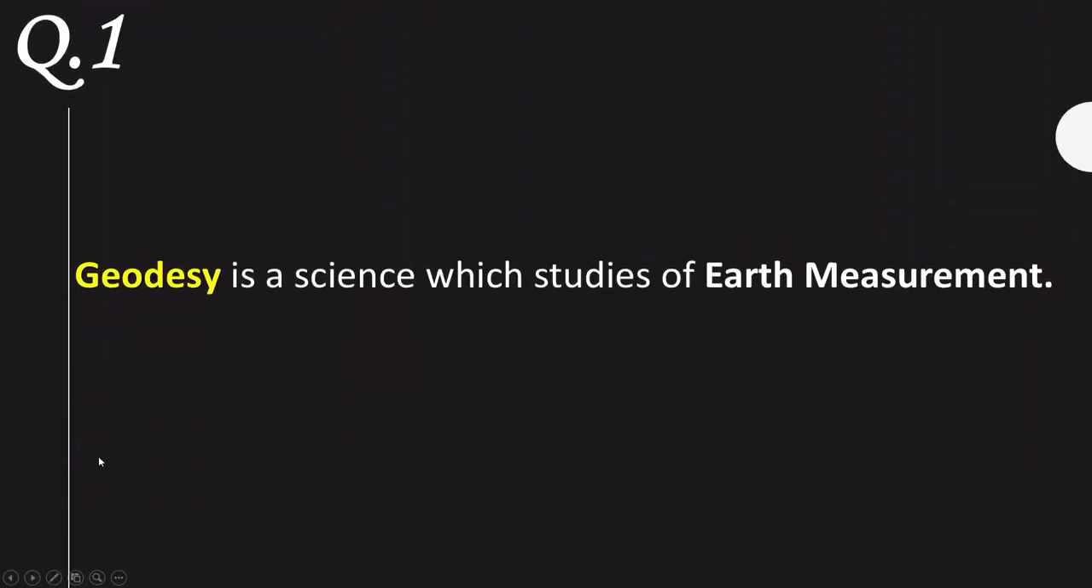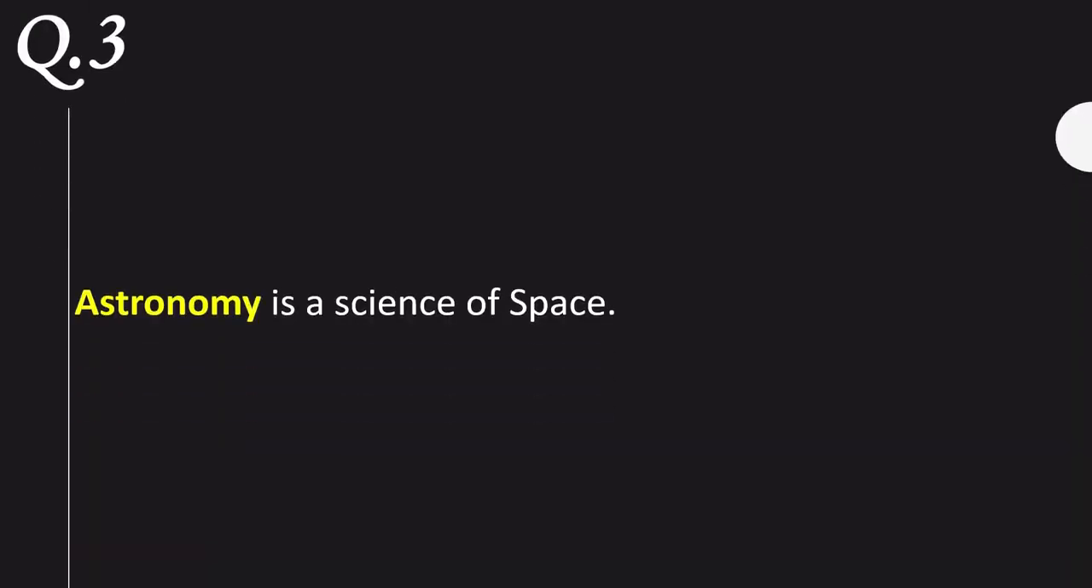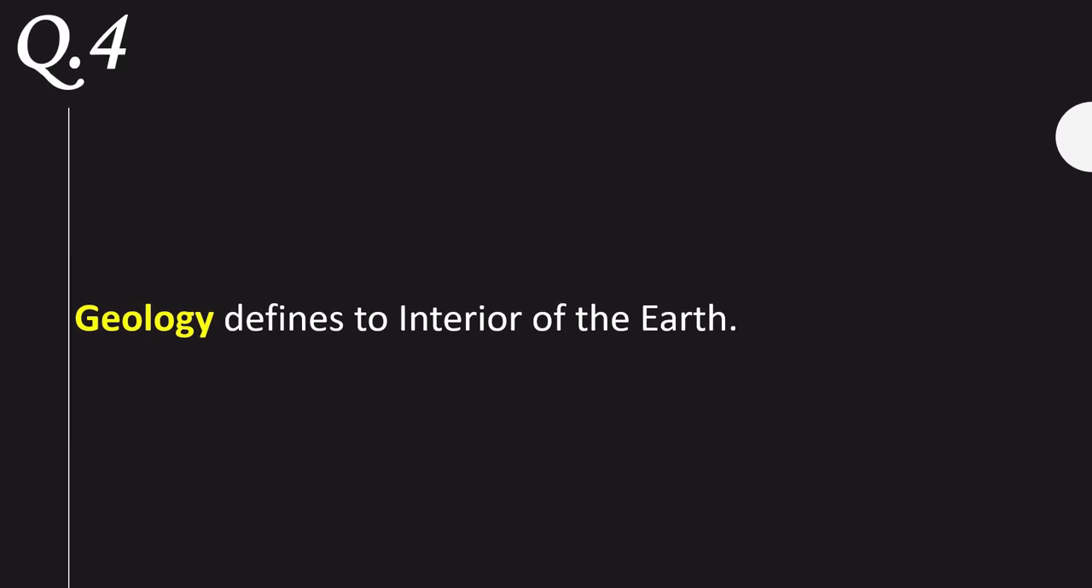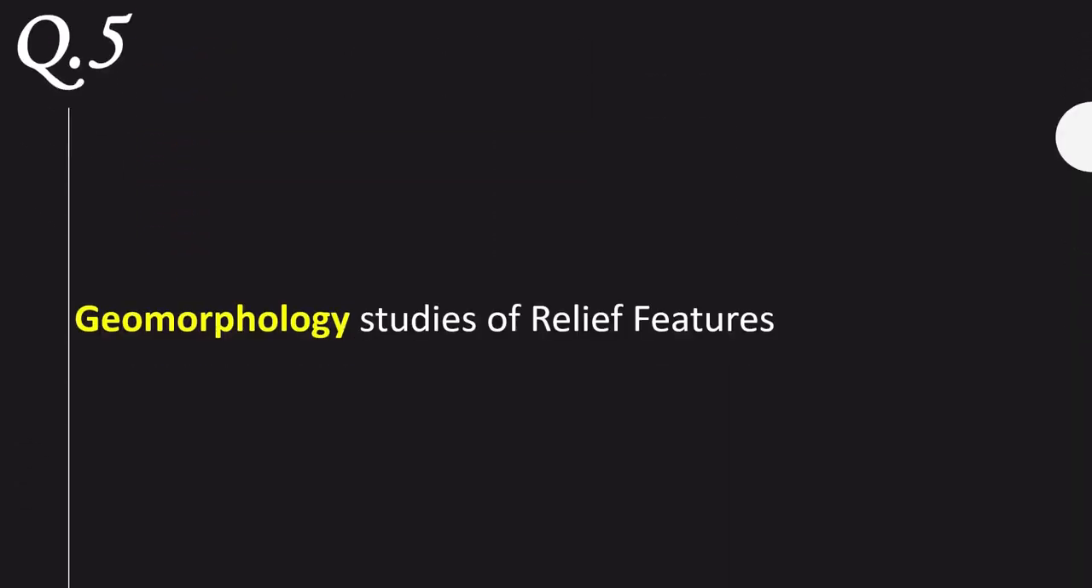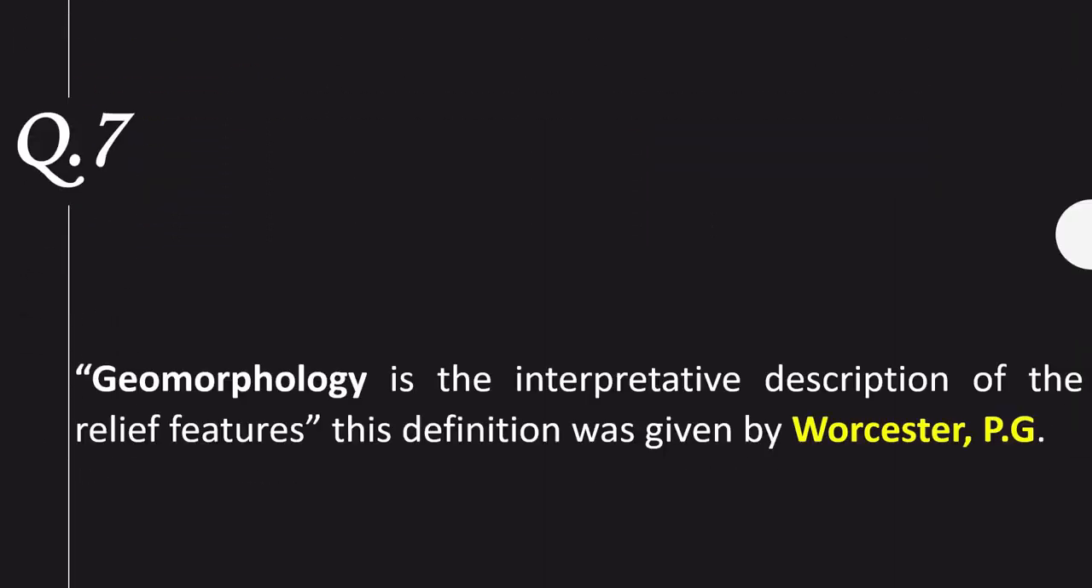Geodesy is the science which studies earth measurement. Meteorology is the science which studies weather and atmospheric changes. Astronomy is the science of space. Geology defines the interior of the earth. Geomorphology studies the relief features. Cartography refers to constructing maps and charts.